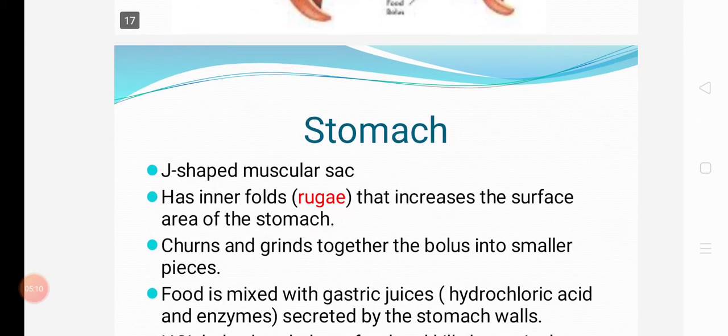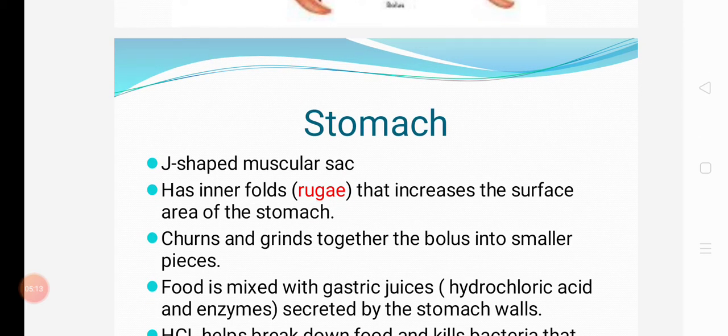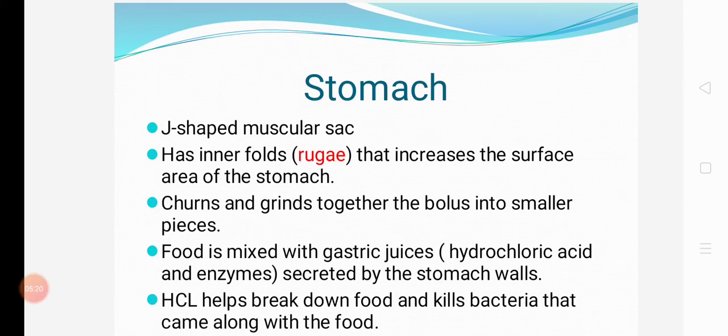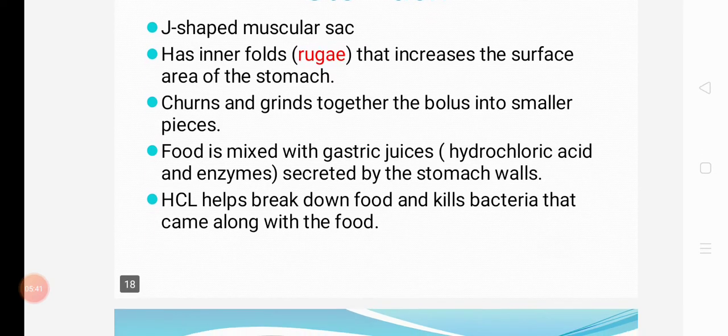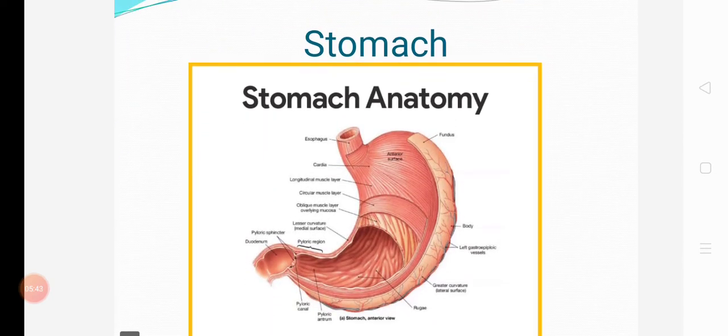Stomach. It is a J-shaped muscular sac, and its inner folds increase the surface area of the stomach. It churns and grinds the balls together into smaller pieces. Food is mixed with gastric juice, hydrochloric acid, and enzymes secreted by the stomach wall. HCl breaks down the food and kills bacteria that came along with the food. This is the anatomy of the stomach.